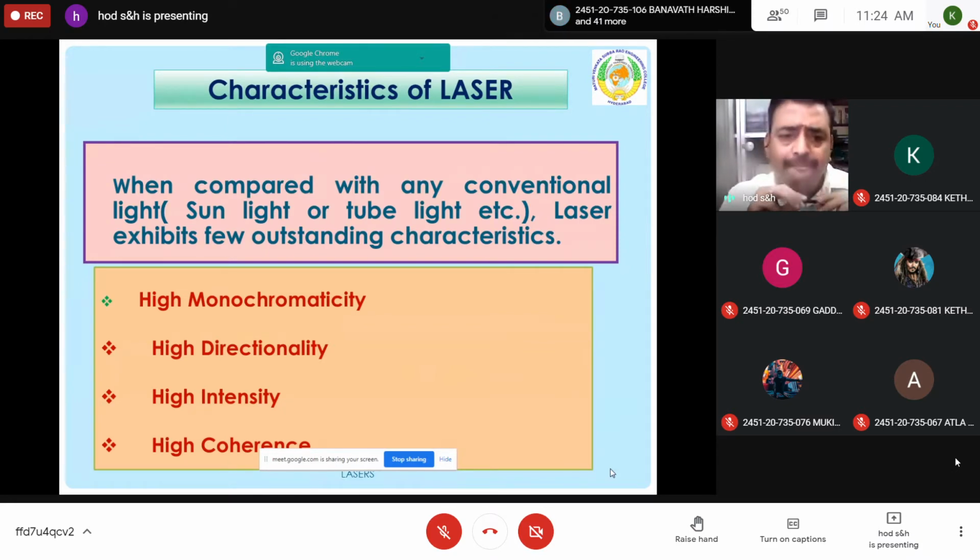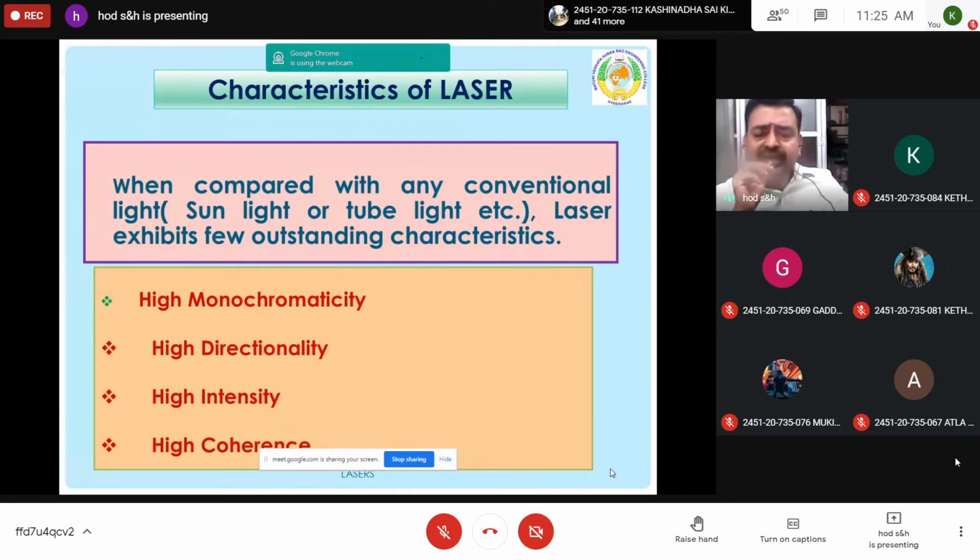So, as I said, when compared with any conventional light, that is sunlight or tube light or ordinary light, laser exhibits few outstanding characteristics. So, what is the specialty of this laser once you compare with ordinary light or tube light, sunlight? The first one is high monochromaticity. Monochromaticity means, you know, what is monochromatic? No, sir.